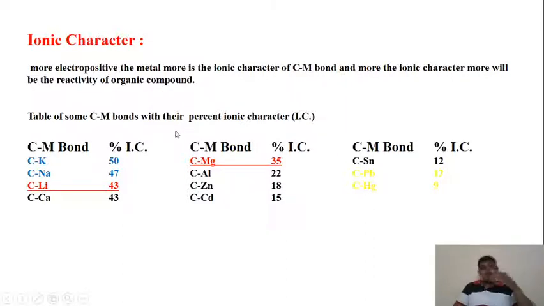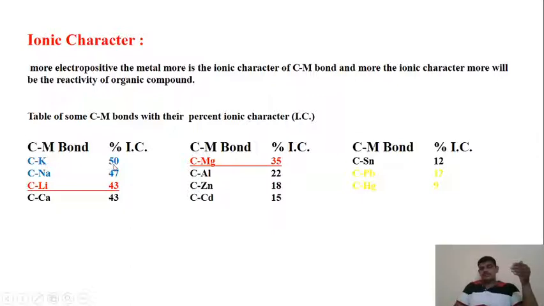Below this we have given a table which shows the carbon-metal bonds along with their percent ionic characters. Here in blue color we have given the carbon-metal bonds of the organometallic compounds. The first one is the carbon and potassium bond.